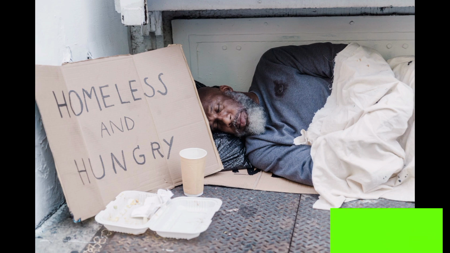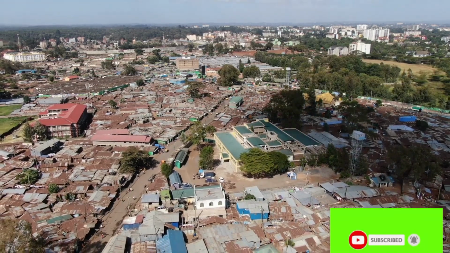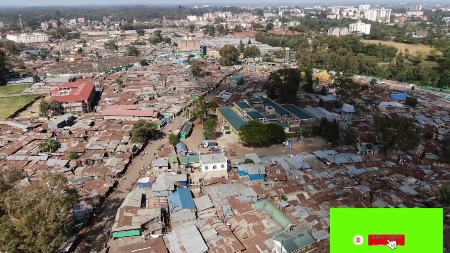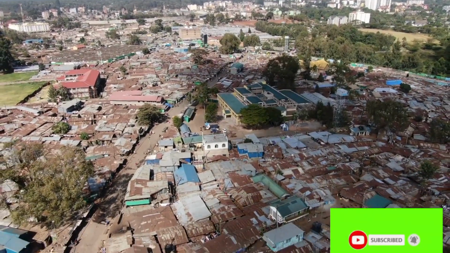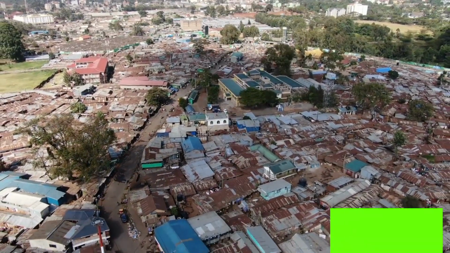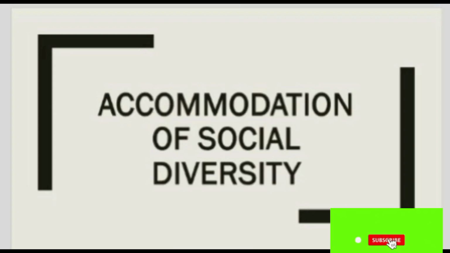A large number of people are living in slums and camps where their living conditions are very bad. The number of unemployed youth has been increasing day by day. Even the educated ones are not finding jobs. So we can say that poverty has not been reduced in India and the gap between rich and poor is increasing every day. We can see the next concept, accommodation of social diversity.